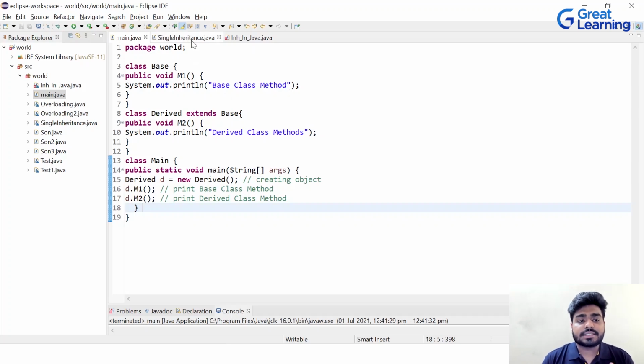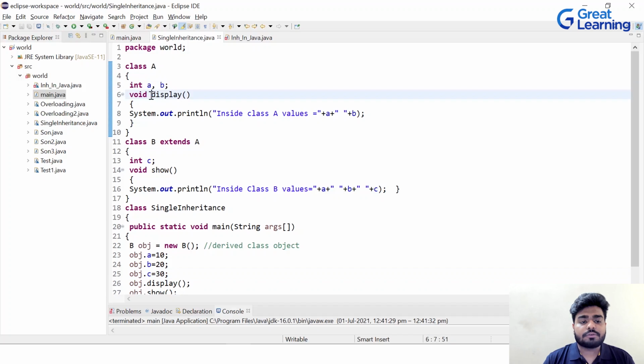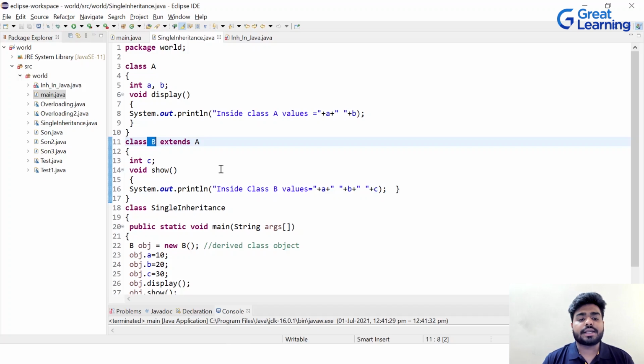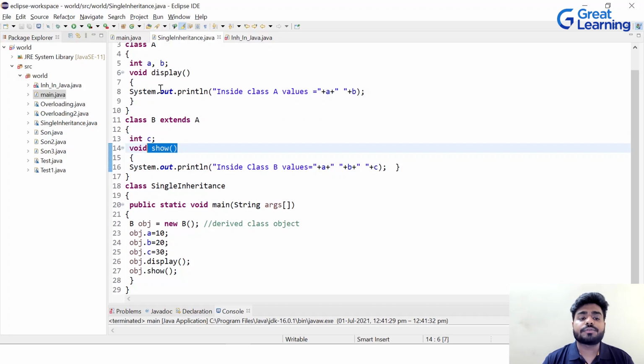But now have a look at this example. This is also the same kind of example. We have a class A, which is the parent class. We have 2 variables here, a method display, and some statements written here. Then we have one more class which is inheriting properties from A, so it is a single inheritance. It has another variable of its own, which is C, and another function, which is show of class B.